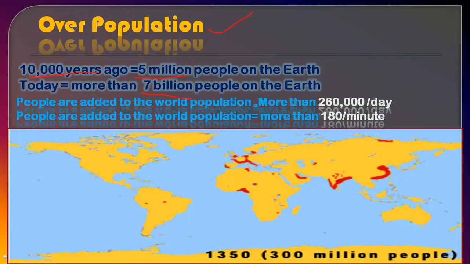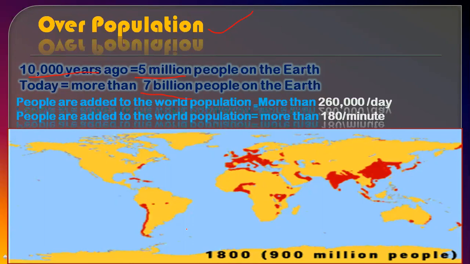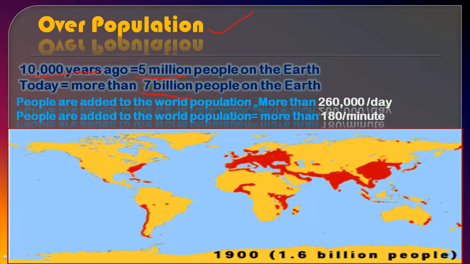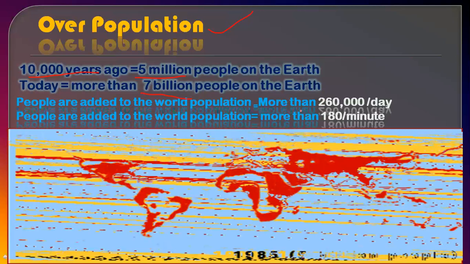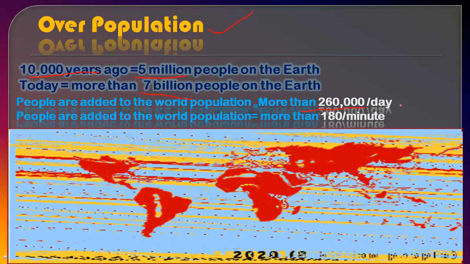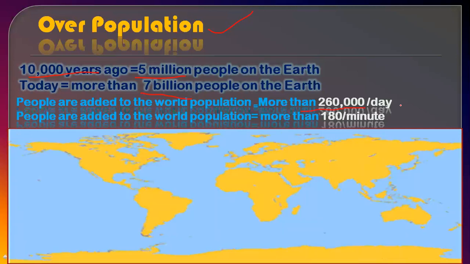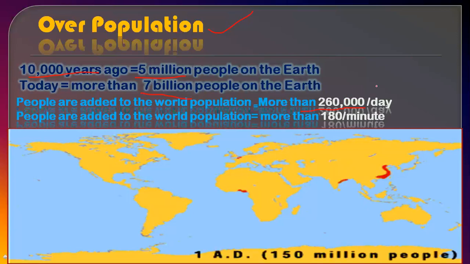And the land part is decreasing day by day due to melting of glaciers, more floods, and rising of the sea level. So that is an alarming situation, that more than 260,000 persons are added into this world per day.